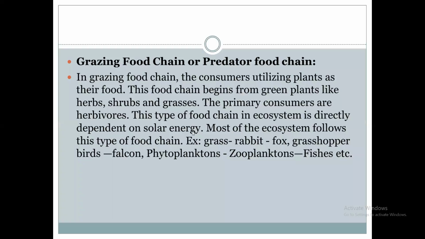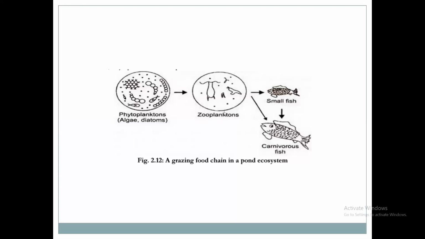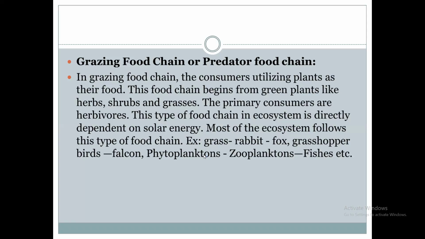So that will be consumed by zooplanktons. Then zooplanktons will be consumed by small fishes or large fishes. And small fish will be consumed by large carnivorous fishes. And large fishes will be consumed by heron. This is a food chain.